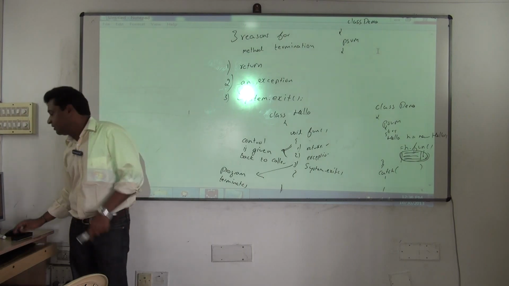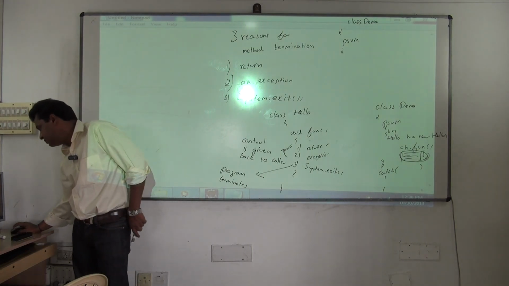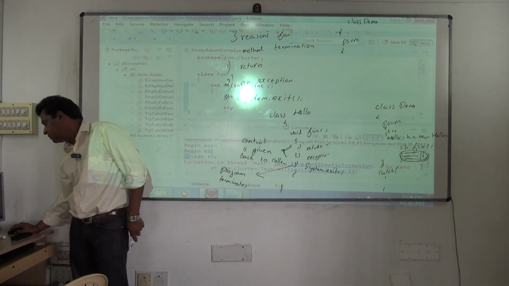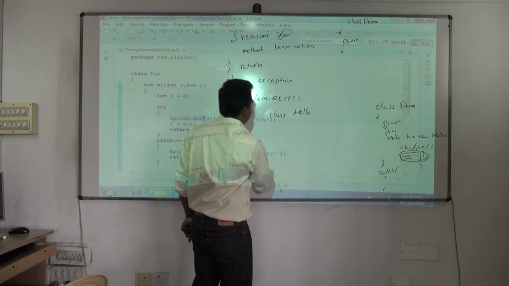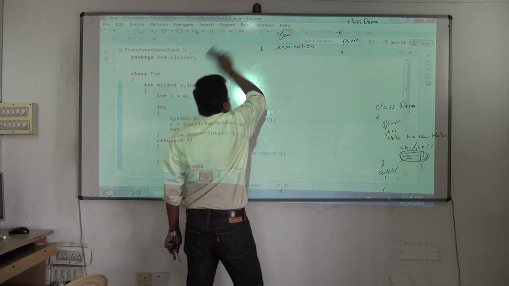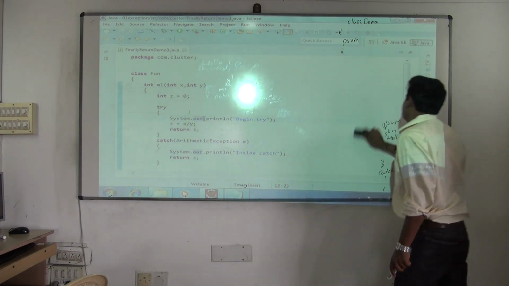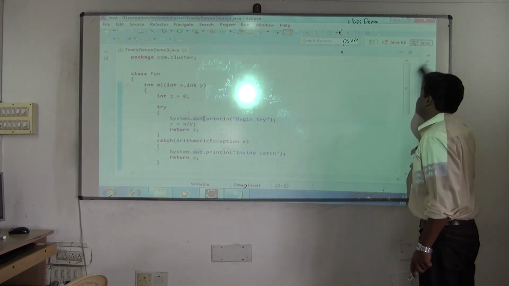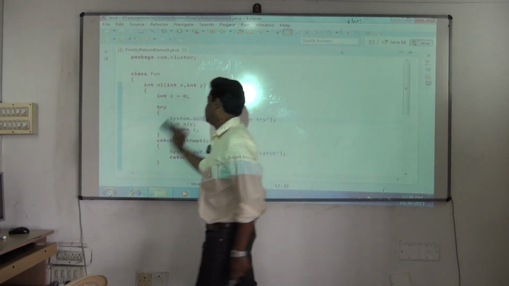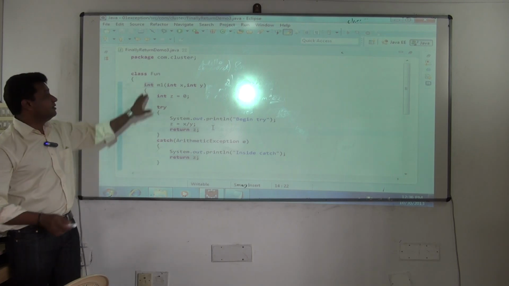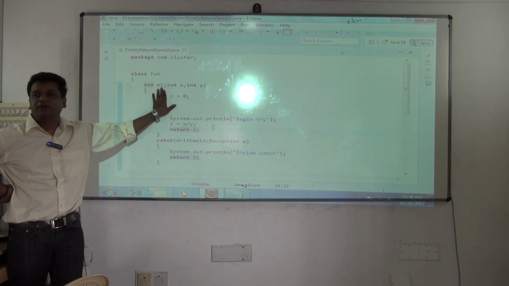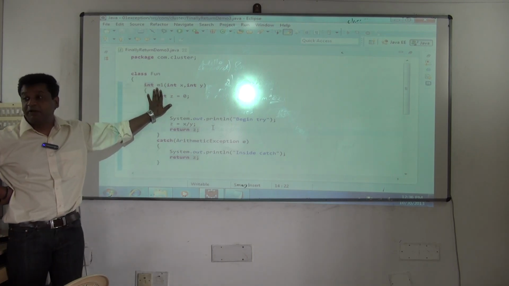So I'll get into the example now. You see this? You should be able to guess everything now. It's a very important question now. Which are the three reasons for method termination? Remember? Yes, now see this. I'll send some value. Now look carefully. We are having a return type. Till now we were not having a return type. Our return type was what?